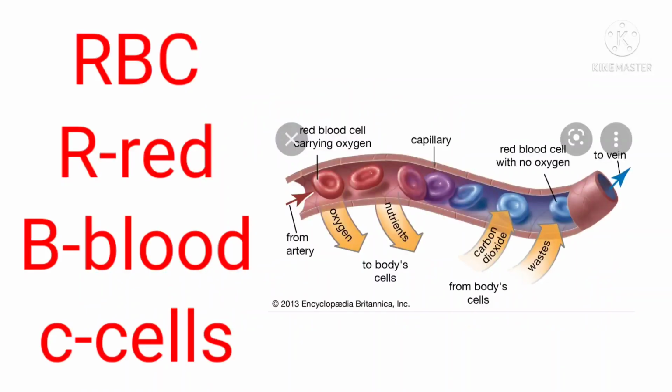Next we are knowing about RBC. Already we know, children, what is RBC? R means red, B means blood, C means cells. Red blood cells. RBC have a coloring pigment called hemoglobin in the RBC. It is one of the respiratory pigments which gives blood the red color. Hemoglobin acts as a carrier for oxygen and carbon dioxide and plays a key role in respiration.